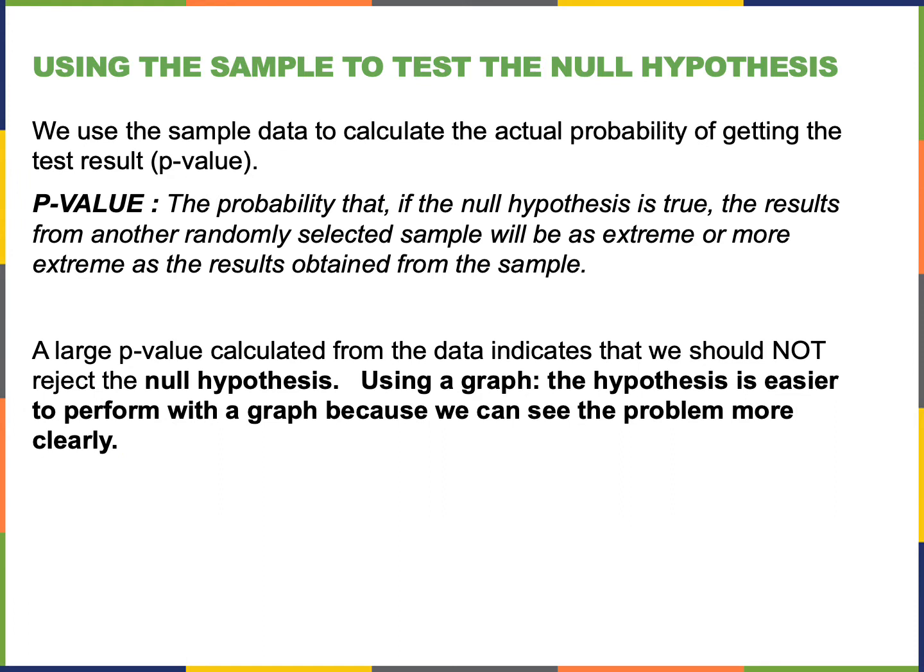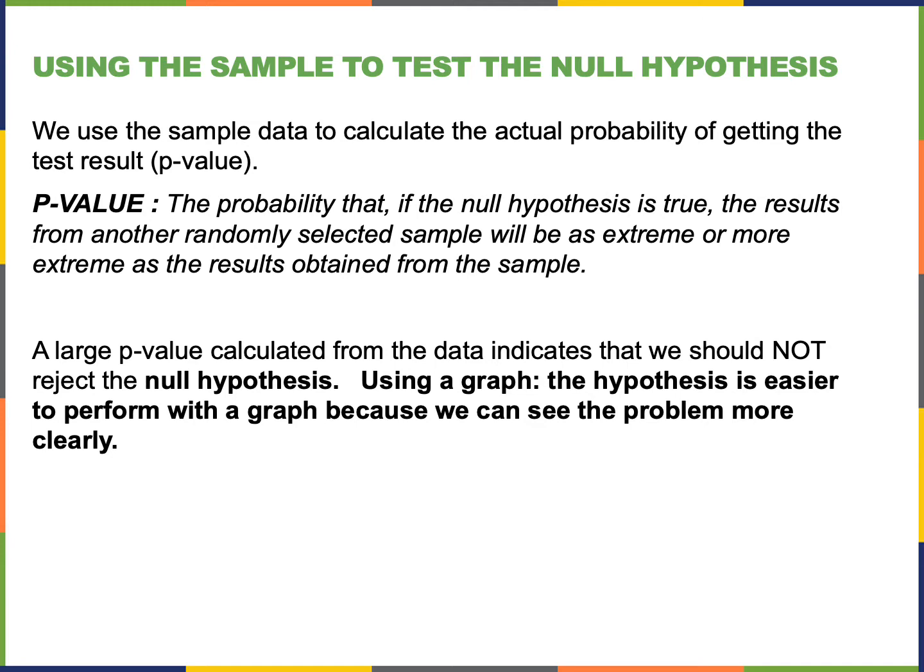But how do we quantify this? We use the sample data to calculate the actual probability of getting the test result. So it's a p-value. The p-value is the probability that, and this is a big if, we assume that the null hypothesis is true. From the get-go, we assume that it's true.